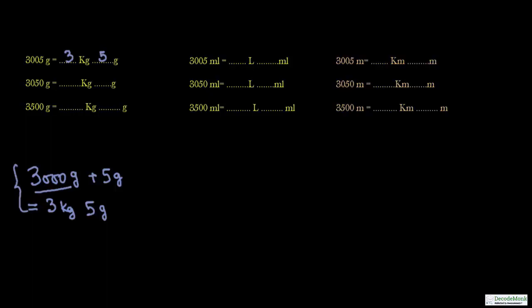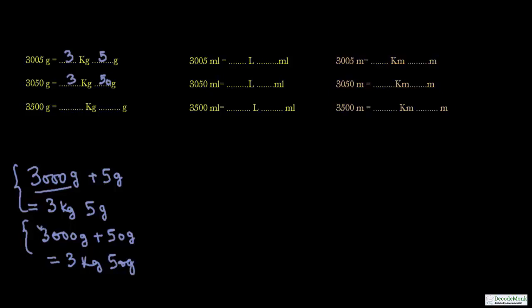This is the first one. The second one will be 3000 gram plus 50 gram, which can be written as 3 kg 50 gram.